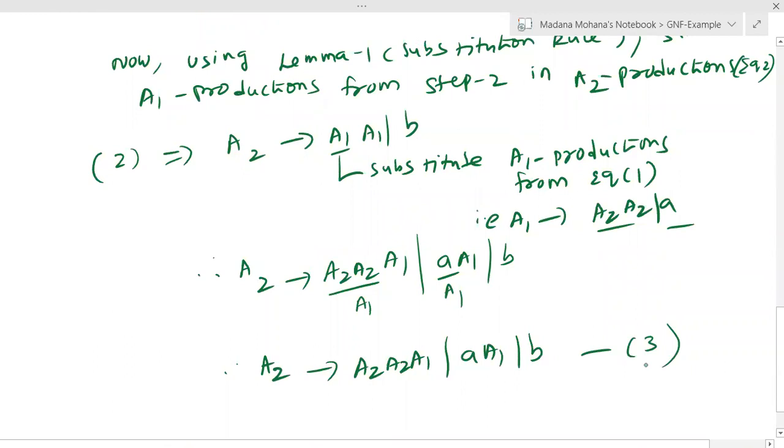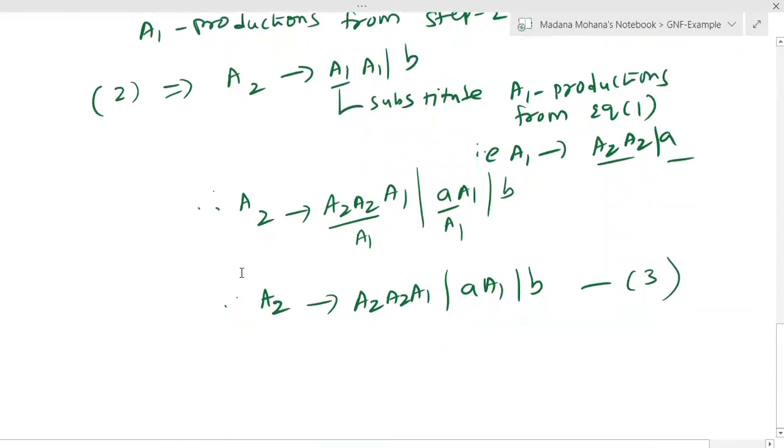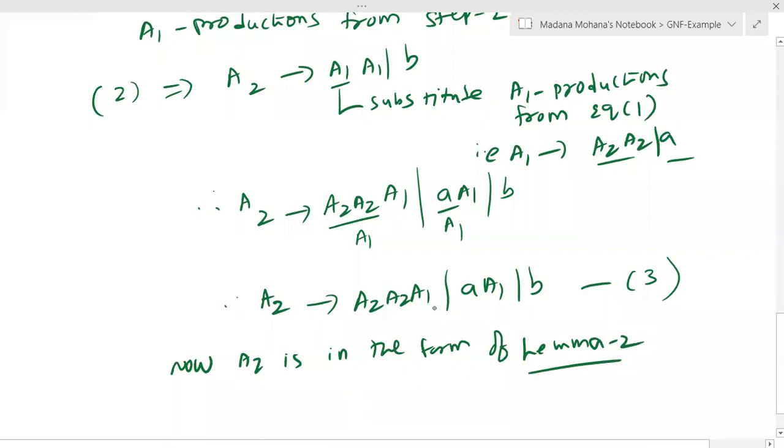Now you can see in this, A2 is in the form of lemma 2. See, lemma 2 means left recursion.